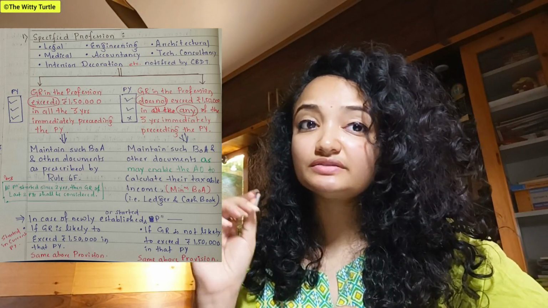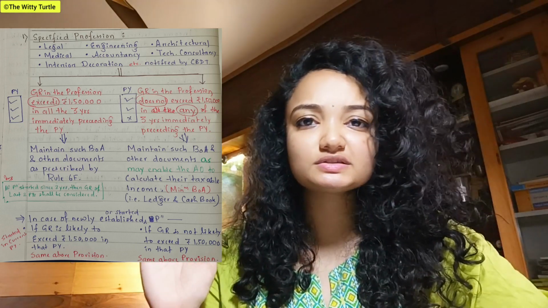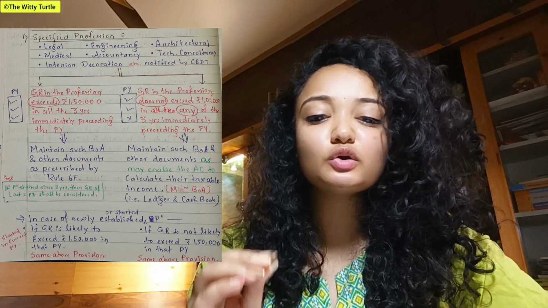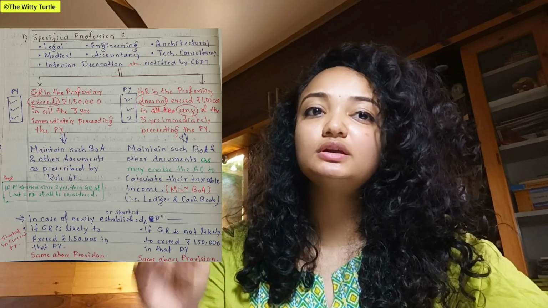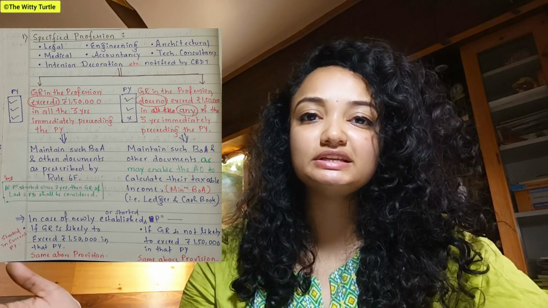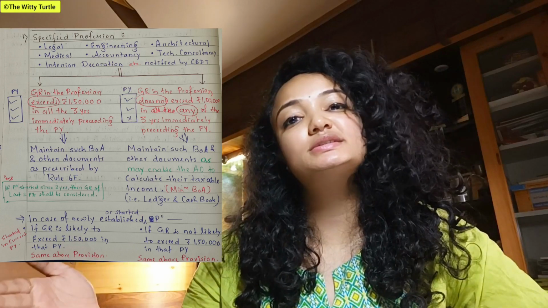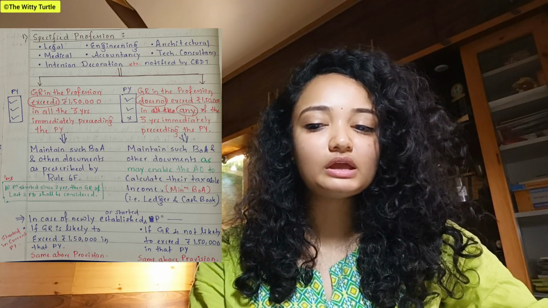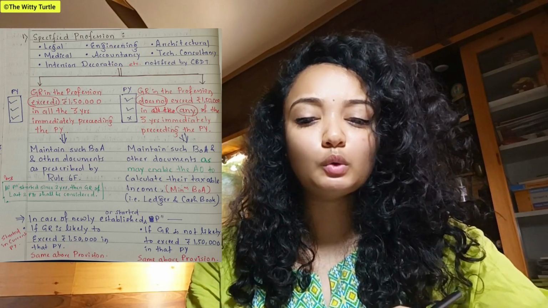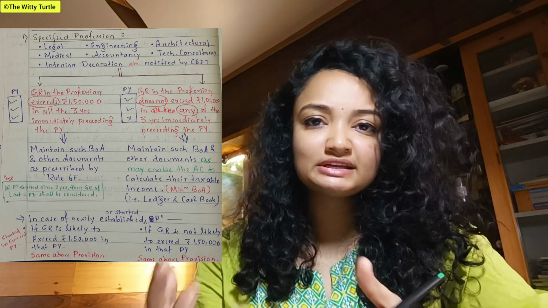So if the profession has started only 2 years back, then instead of considering the three immediately preceding previous years, you have to consider only two immediately preceding previous years. जब से स्टार्ट हुआ है तब से ही आपको लेना है, right? Now, I hope this provision about the specified profession is clear for you.